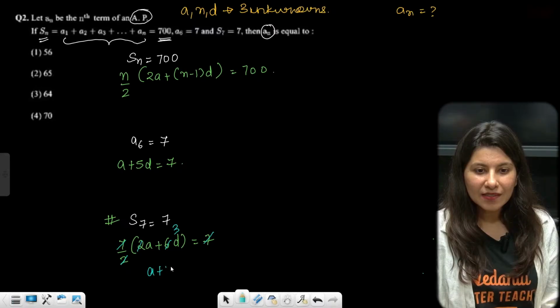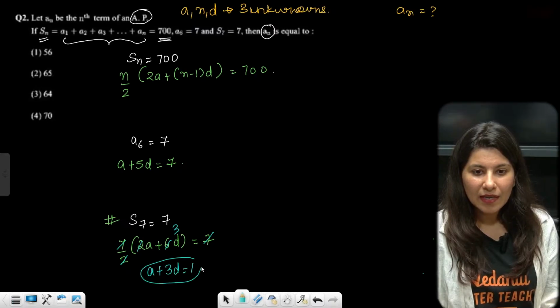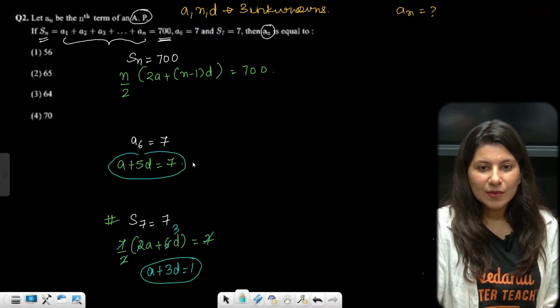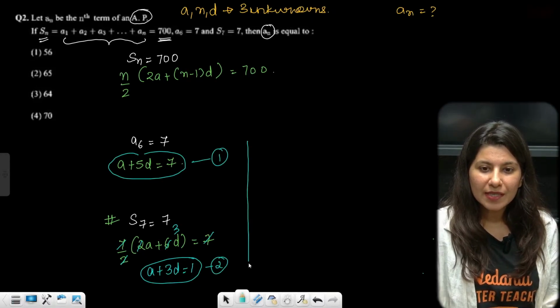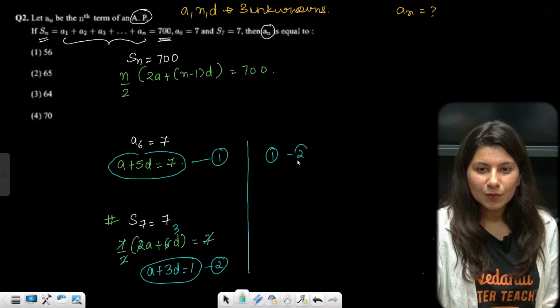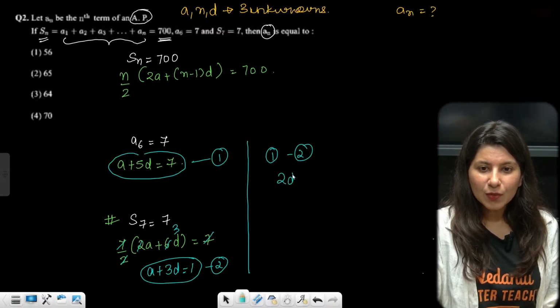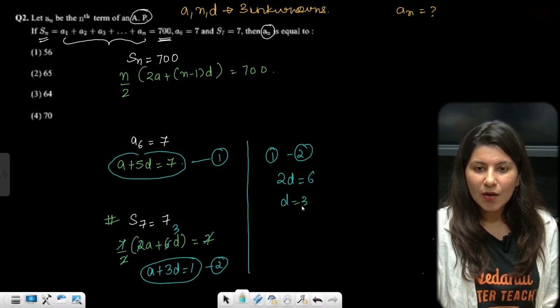So a plus 3d is equal to 1 and a plus 5d is equal to 7. First equation and second equation, subtract 1 minus 2. Then 2d is equal to 6. d is coming out as 3.